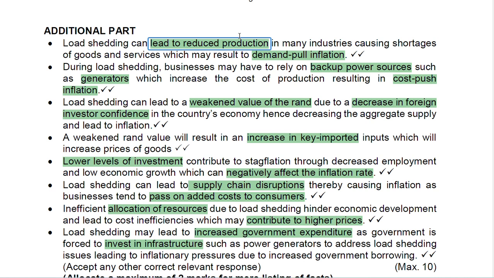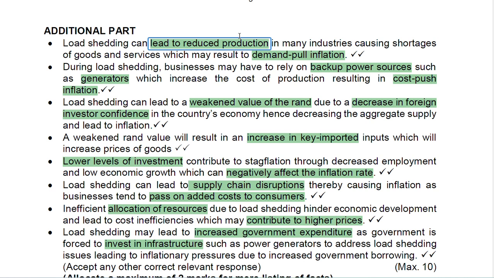During load shedding, businesses may have to rely on backup power sources such as generators, which increase the cost of producing, resulting in cost push inflation. So now what happened? If there's no electricity, they need to use backup. The suppliers need to use backups like generators, and they are expensive when compared to electricity. In that way, the suppliers might decide that the additional cost they incurred as a result of using generators needs to be factored into the selling price that they charge the consumers. In that way, the inflation will pile up.